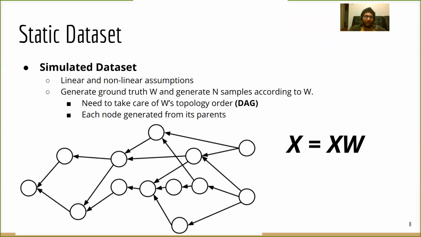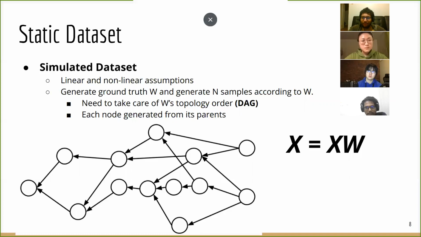I will now describe the data sets that we use for our experiments. There are basically two kinds of data sets: static data set and dynamic data set. Static data set is in a nutshell described by the ideal relation X equals XW as shown on this slide.